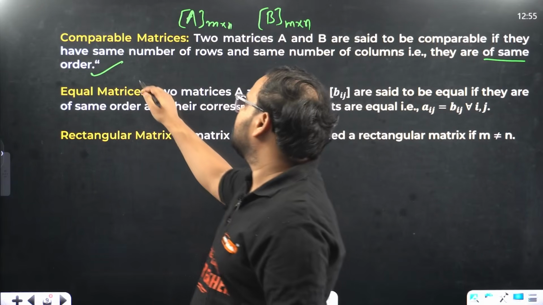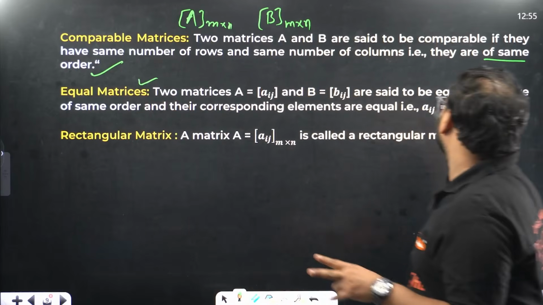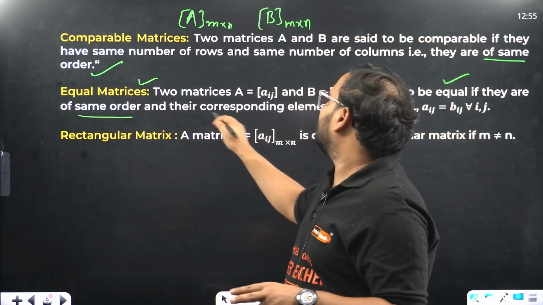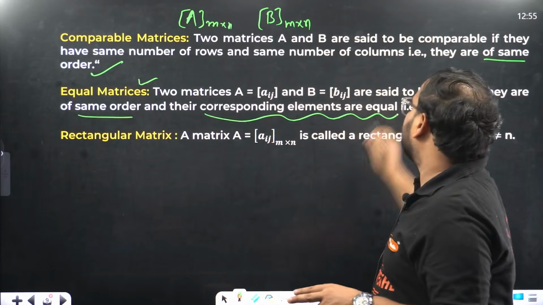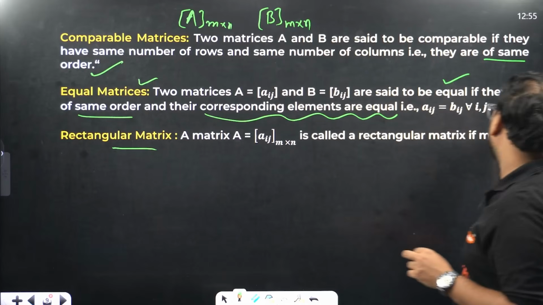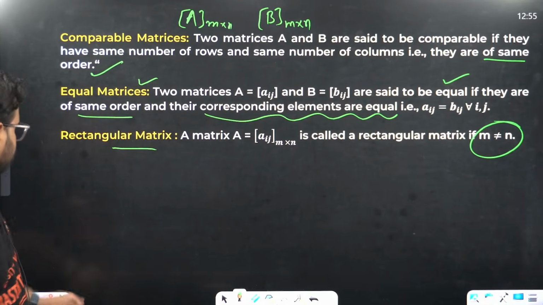Equal matrices are when the order is the same as well as the elements. So we have two things over here: it will be equal when it is the same order and corresponding elements are also equal. Rectangular matrix is already done: when the number of rows and the number of columns are not equal, it is a rectangular matrix.